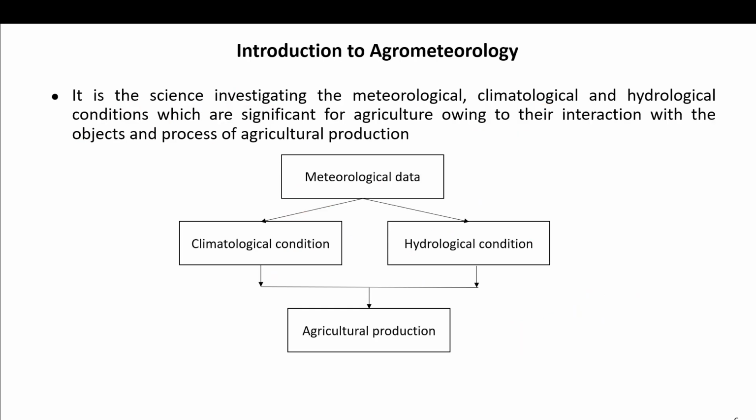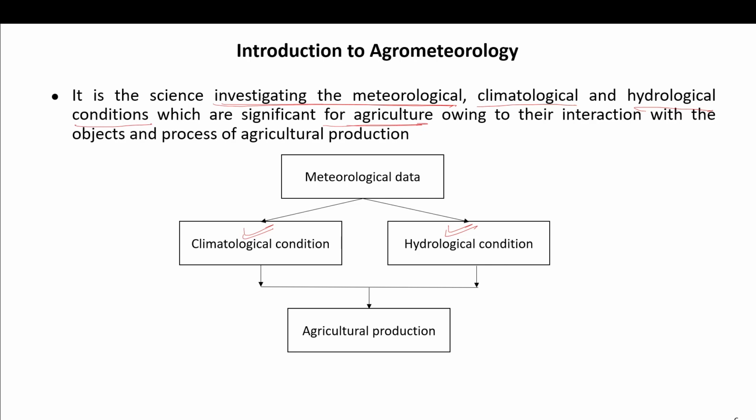What is agrometrology? It is the science of investigating the meteorological, climatological and hydrological conditions which are significant for agriculture. Climatic condition, and hydrological condition means water availability.